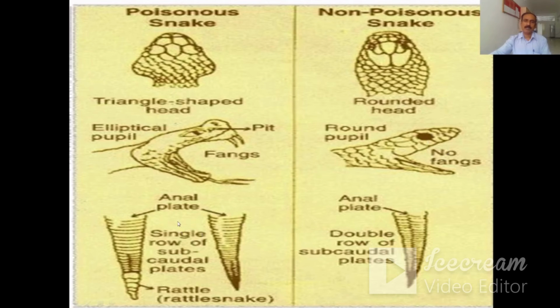When you see the anal plates of the poisonous snakes, there is a single row of subcaudal plates. So this is the single row, and in the case of non-poisonous snakes, there is a double row of subcaudal plates. So with the help of this also you can identify poisonous and non-poisonous snakes.